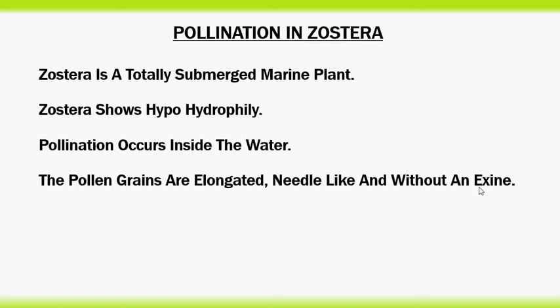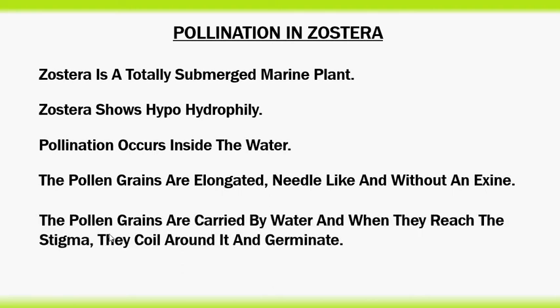Then how is it protected? In Zostera, the pollen grains are surrounded by a mucus layer to prevent the wetting of the pollen grain. The pollen grains are carried by water, and when they reach the stigma, they coil around it and germinate within the water.